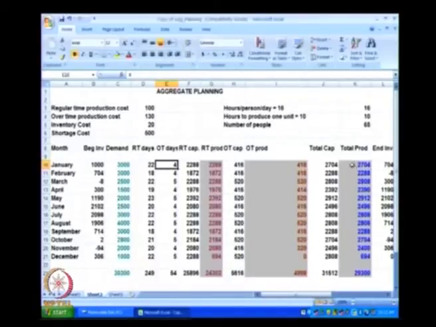Now, we can also calculate the total capacity in each month, which is the sum of the regular time capacity and the overtime capacity, as shown here also. The first term represents regular time capacity, the second term represents the overtime capacity. So, this is also known.